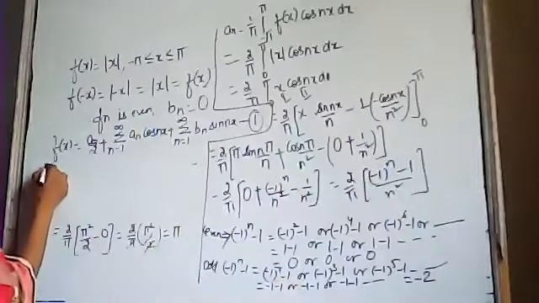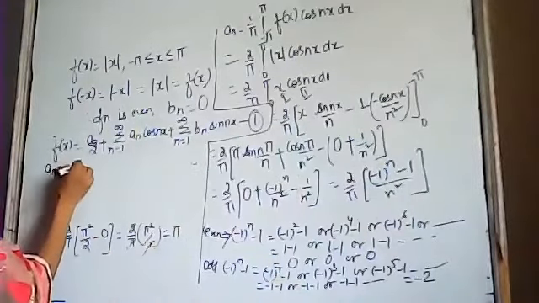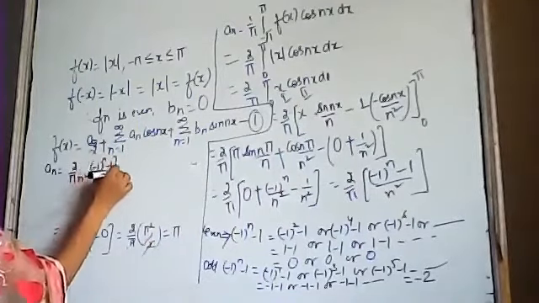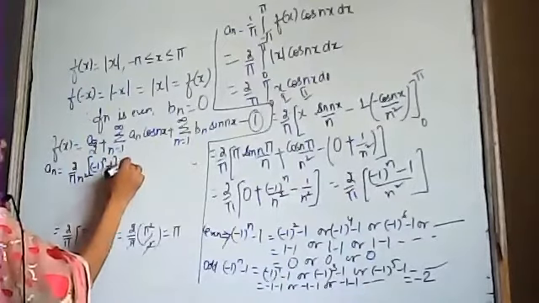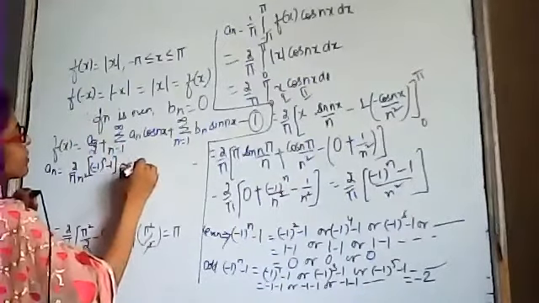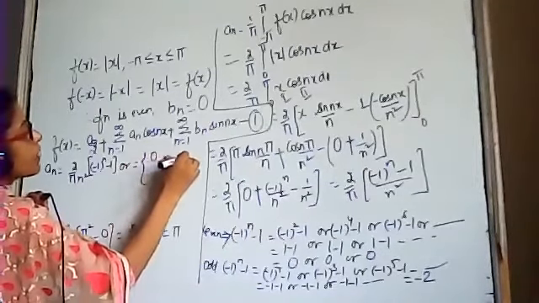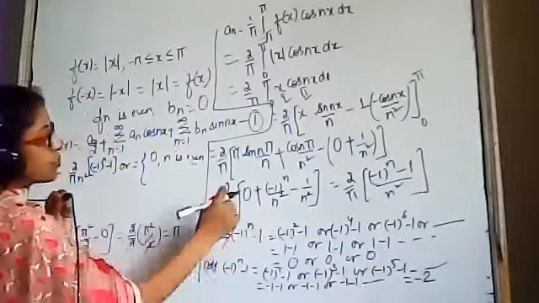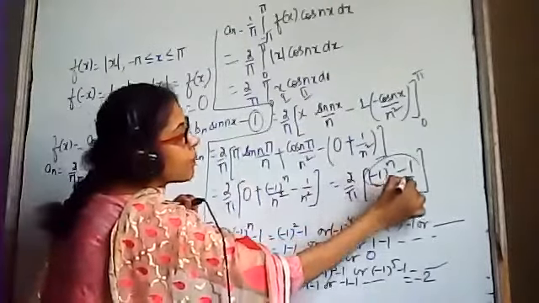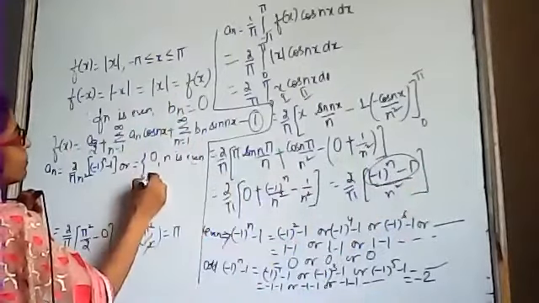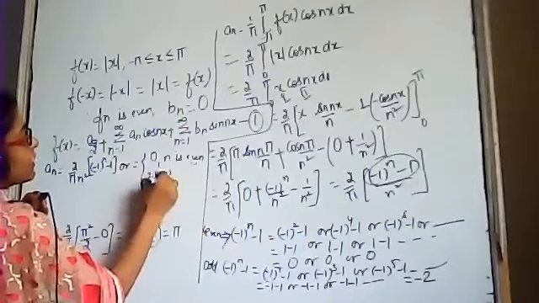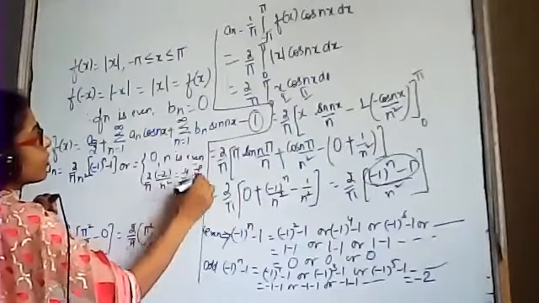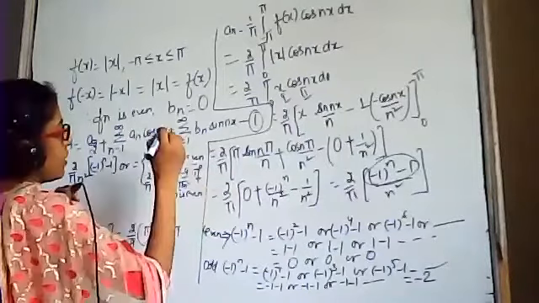So we can write an is equal to 2 by pi n square into minus 1 the power n minus 1. We can write this as equal to 0 if n is even, and if n is odd, we get minus 2. This value is minus 2. This will become 2 by pi into minus 2 upon n square, that is minus 4 by pi n square if n is odd.